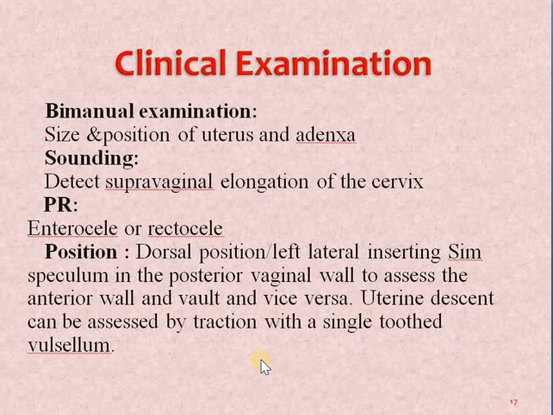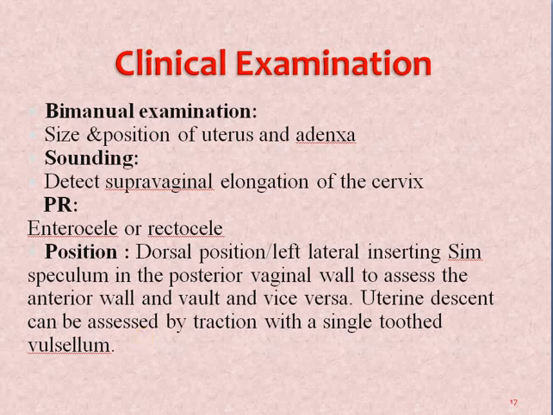Then uterine descent can be examined in one way also. We ask the patient to lie in lithotomy position and then we take a single toothed vulsellum or any kind of vulsellum and we hold the anterior lip of the cervix, external os that is. So when we hold the anterior lip of cervix and we pull it down, if it is coming outside the vagina or if it is coming near the vaginal orifice also, that means it is uterine prolapse. Up to which position it has been pulled out, we can identify whether it is first degree, second degree or third degree prolapse.